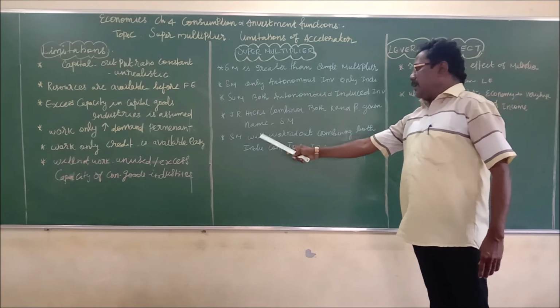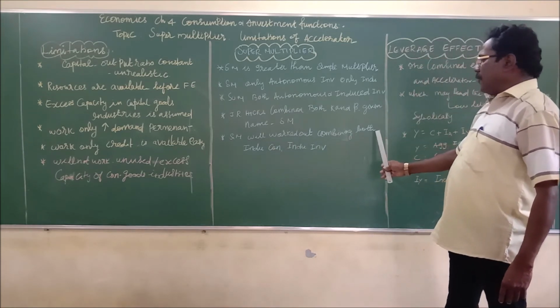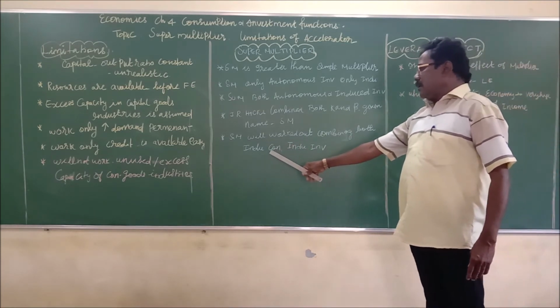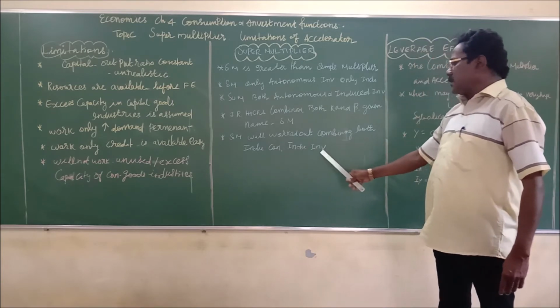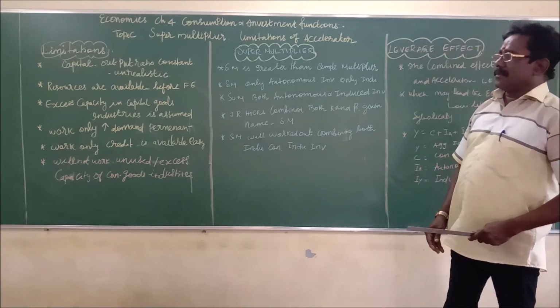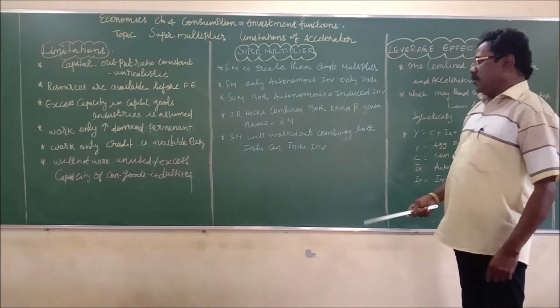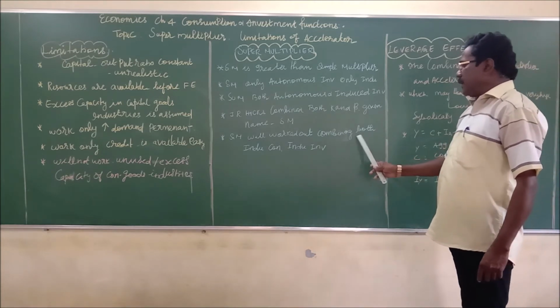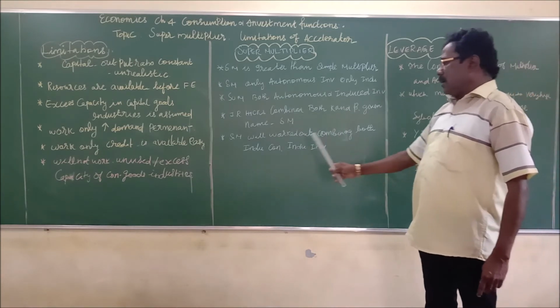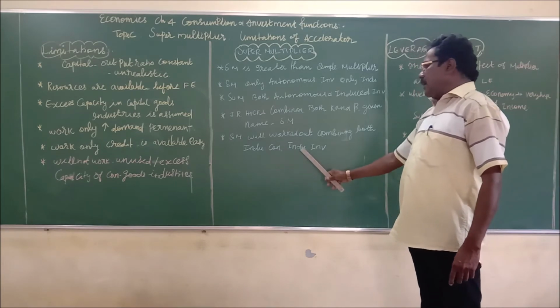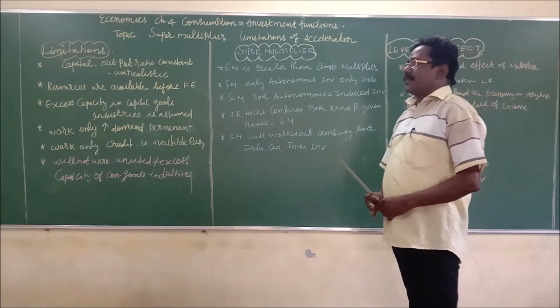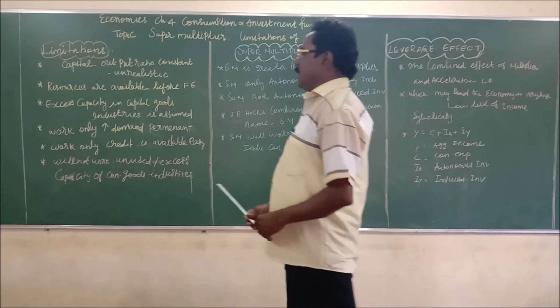The super multiplier will be worked out by combining both induced consumption and induced investment. This is the concept of the super multiplier.